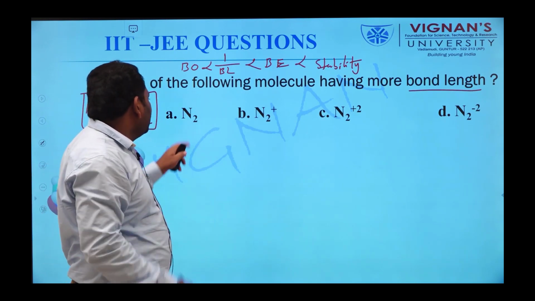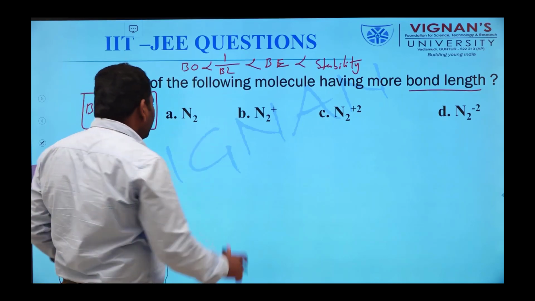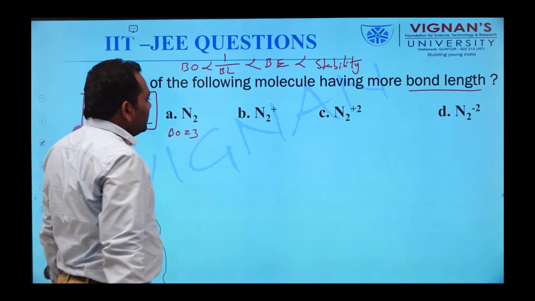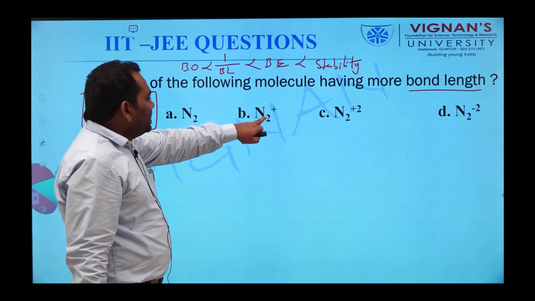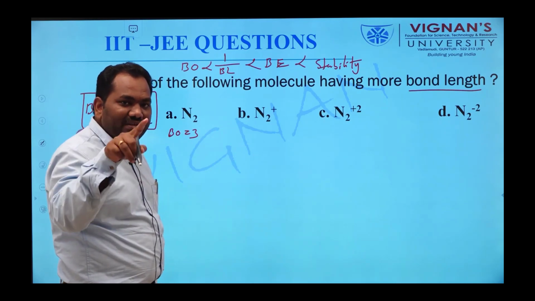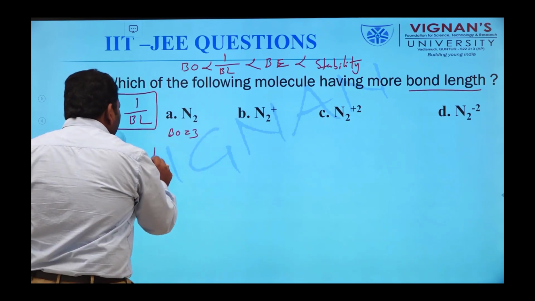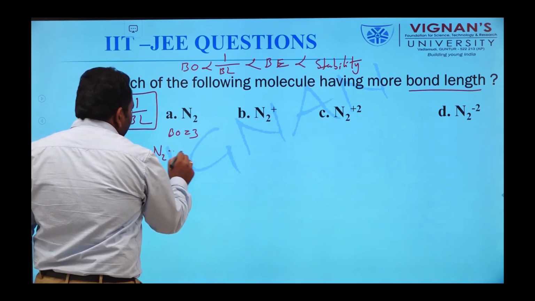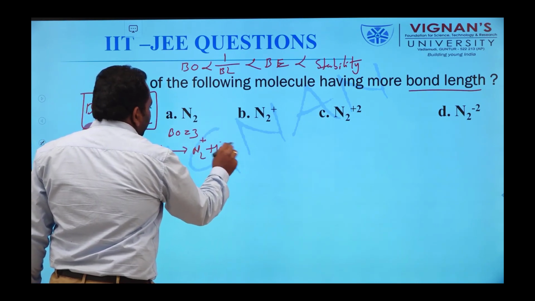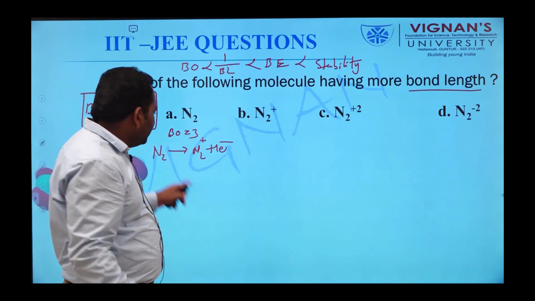Okay, we calculate the bond order with our previous knowledge. First, the bond order of the N2 molecule, which we already calculated, is 3. BO is equal to 3. Now we have to calculate the bond order of this N2 plus. What is the difference between N2 and N2 plus? This N2 plus is formed by removing one electron from the N2 molecule.